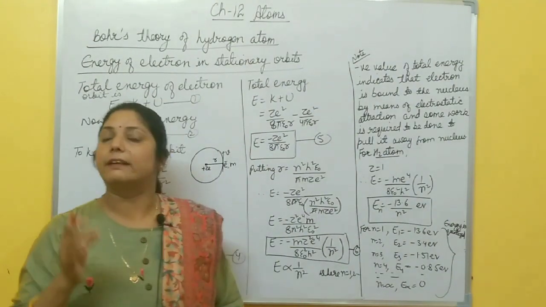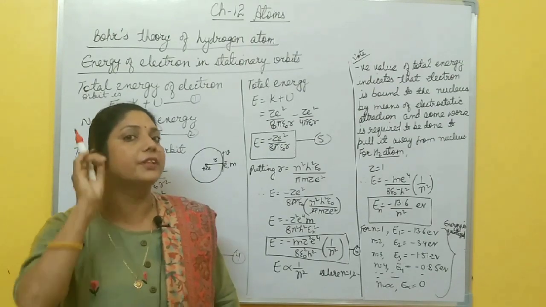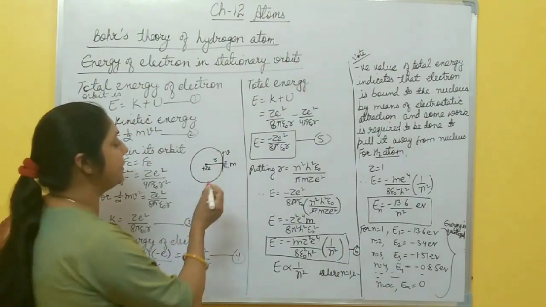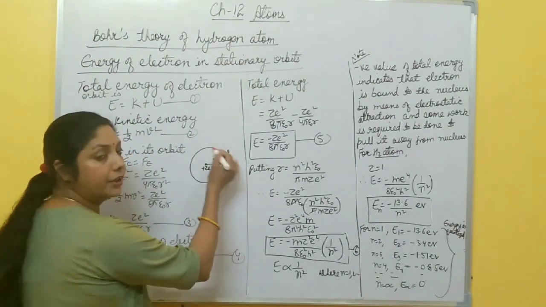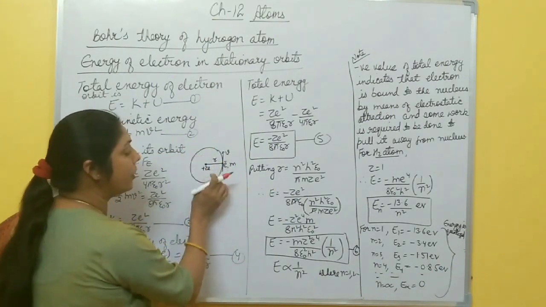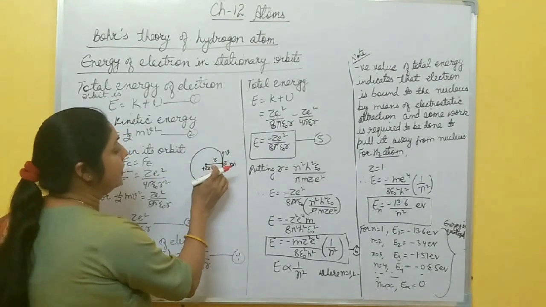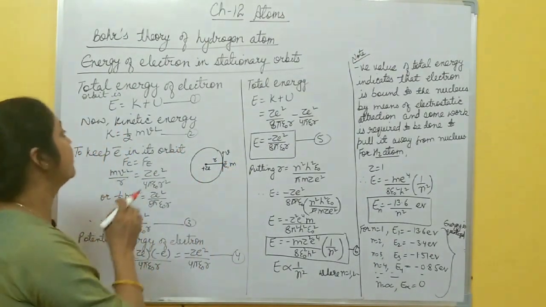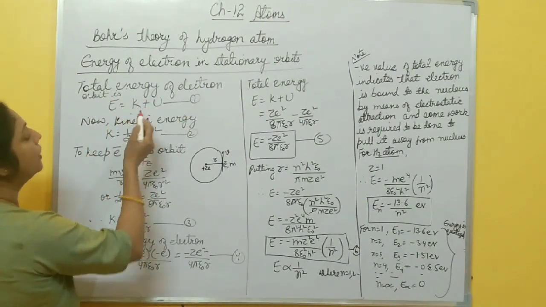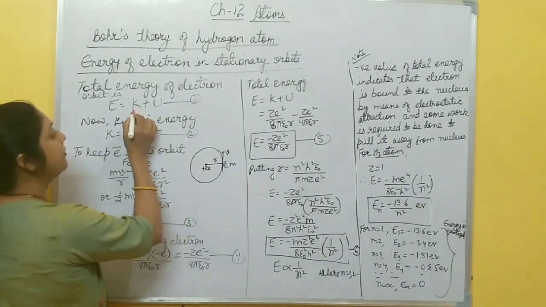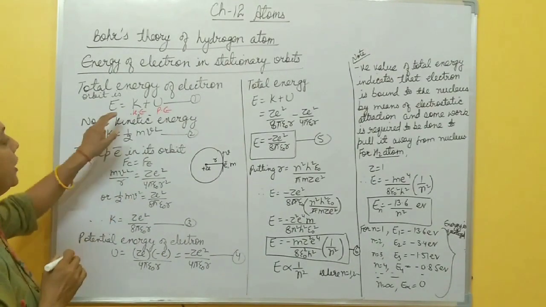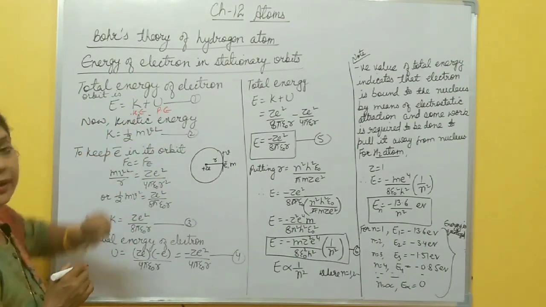Now after discussing radius and velocity of electrons in stationary orbits, next we will discuss energy of electron in stationary orbits. This electron is revolving around the nucleus. This electron has some velocity. It moves in a circular orbit with some radius r. And what is the energy of this electron? So total energy of electron in any stationary orbit is nothing but E equal to K plus U. K is what? Kinetic energy, and U is what? Potential energy. Now you have to find total energy, then you have to calculate kinetic energy and potential energy.